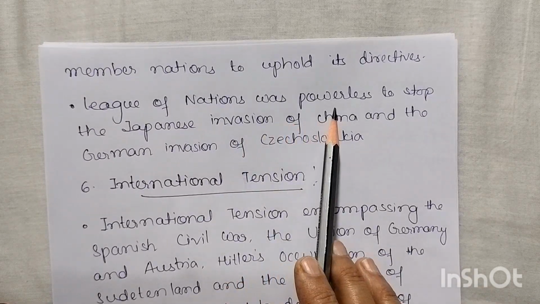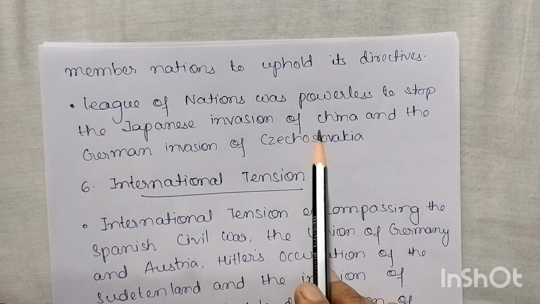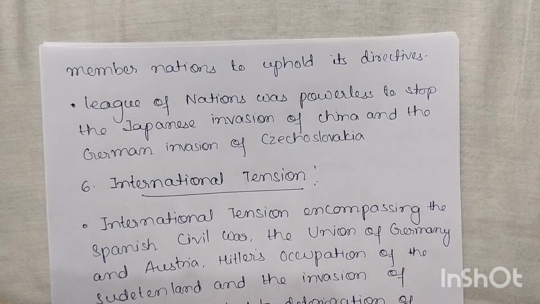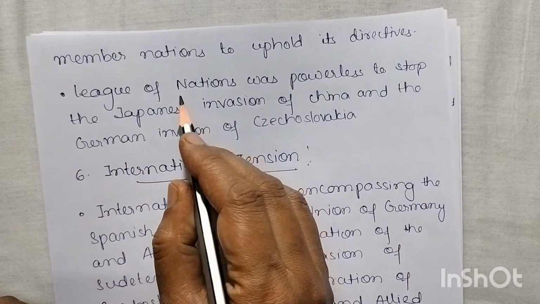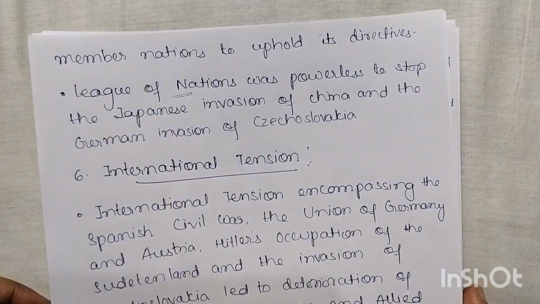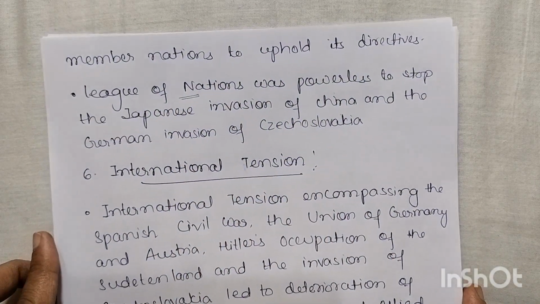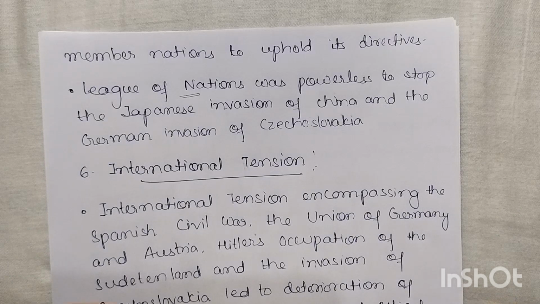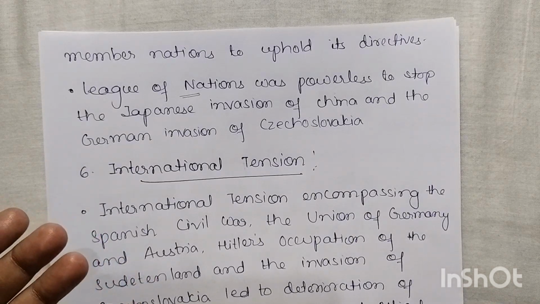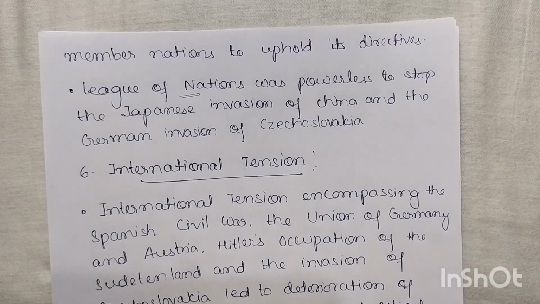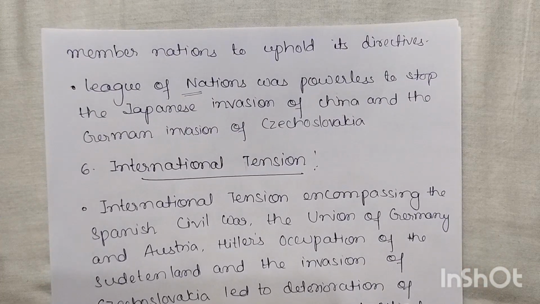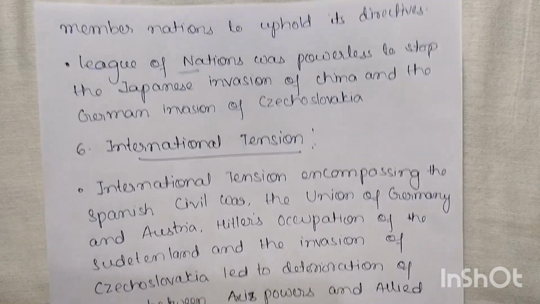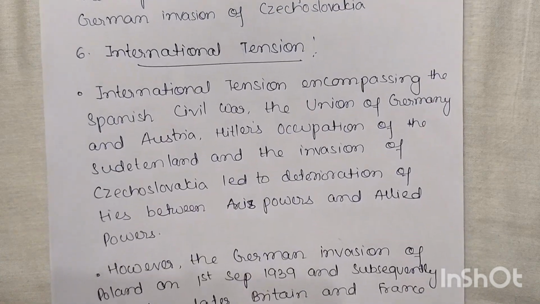The League of Nations was powerless to stop the Japanese invasion of China and the German invasion of Czechoslovakia. Although it had members, it had no powerful army, so it was not able to stop Japan and Germany from the invasions they were carrying out. They were just occupying countries. Annexation was going on, so the League of Nations failed to stop them. This also became one of the reasons.